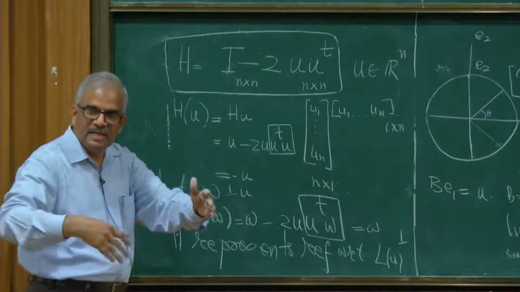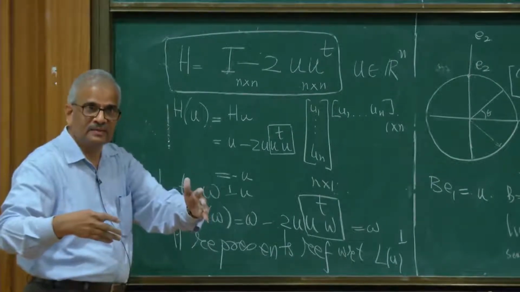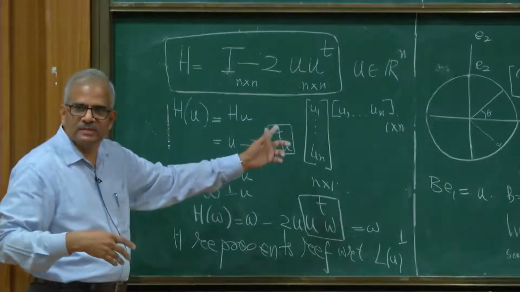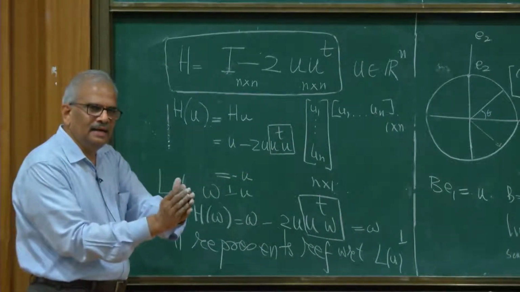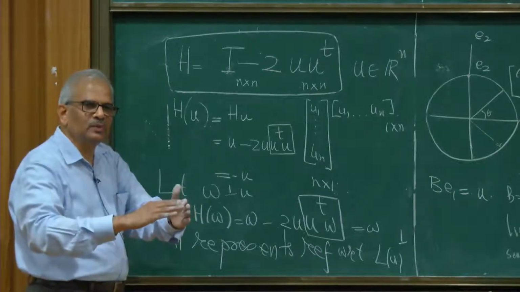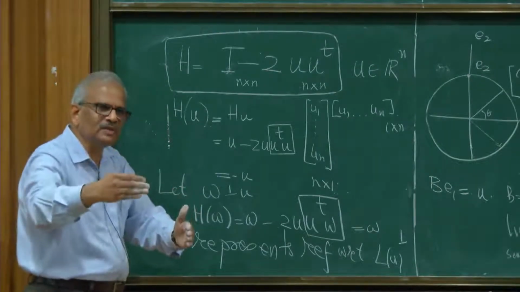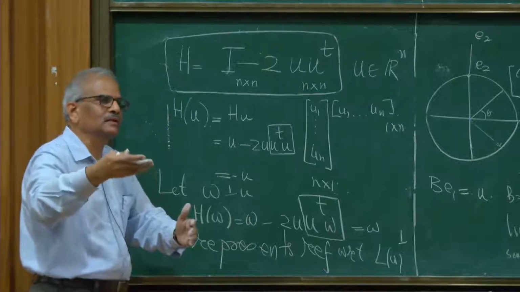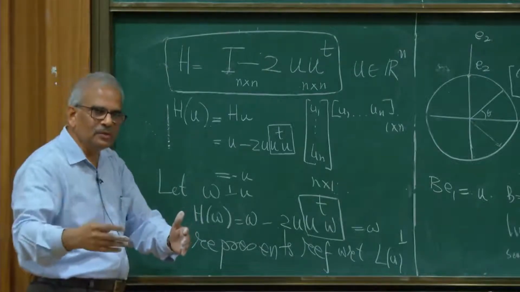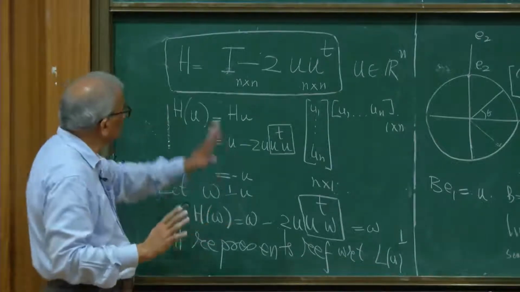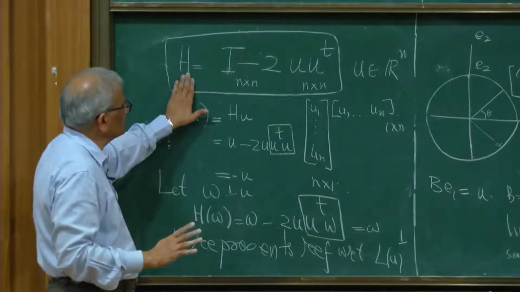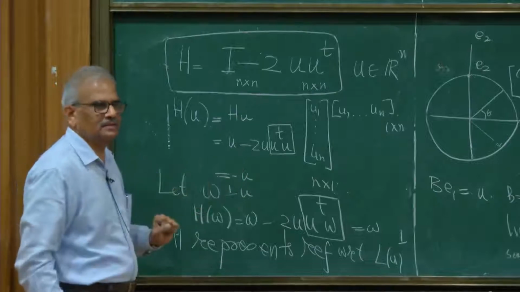He was making it an upper triangular matrix using these transformations. So I can take a vector and find a Householder transformation which will map this vector to a vector where the first component is the length of the vector and the other components are 0. That's a good exercise for you to try.